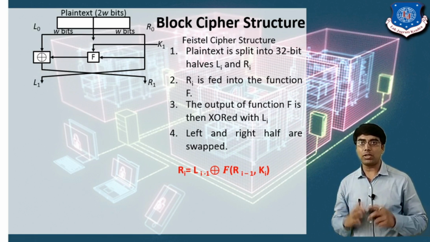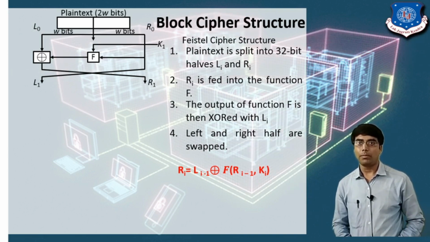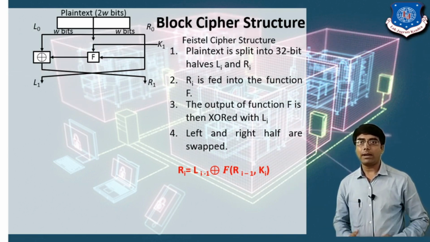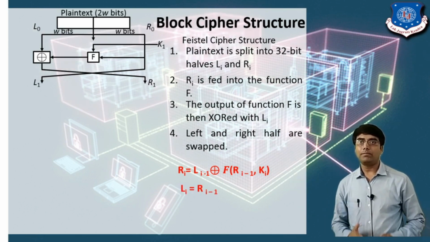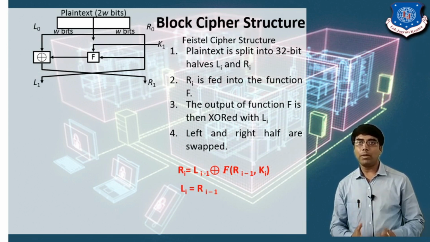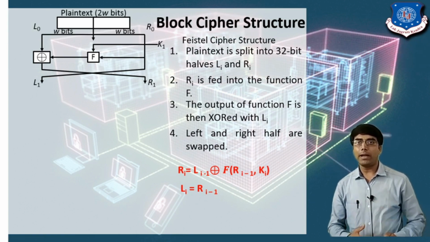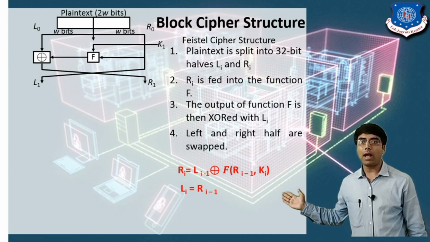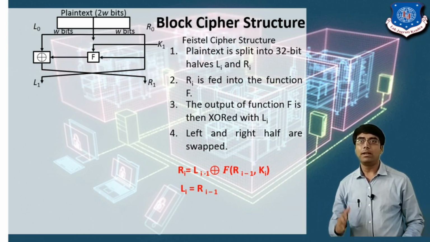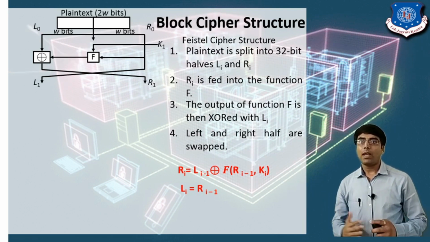After that we are applying the XOR operation on the left side, on Li minus 1 with the function output, it means the L0. Now you will get the Ri. Now in the right side we are not performing any operation, and in the left side we are performing the XOR operation. So here Li equals Ri minus 1. It means that the output of the R0 will be given as input to the L1.